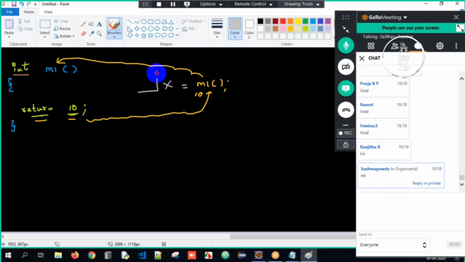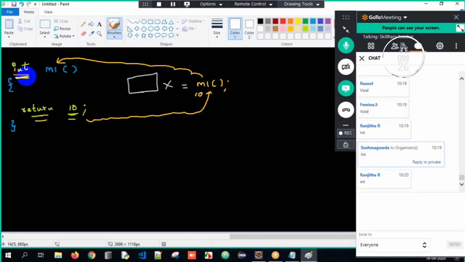So what will be the data type of X here? It's simple, sir. The method is returning an int value, and that returned int value is what gets stored into X, so it has to be int. I call the M1 method, return 10 means 10 is returned, and the 10 is stored into X, and the data type is int. Based on the value it is returning, I am deciding.